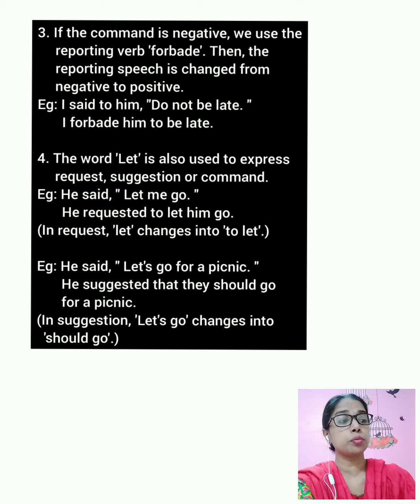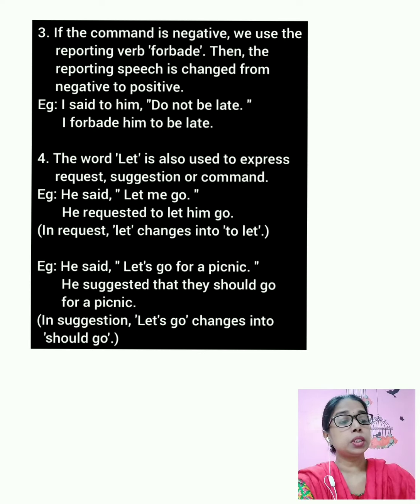That is, do not be late has been changed into be late. That is, the negative word has been removed. Because forbade means not to allow. So the word forbade means something negative. So you will remove the negative from the reporting speech. Then only you will get the correct meaning of the sentence.